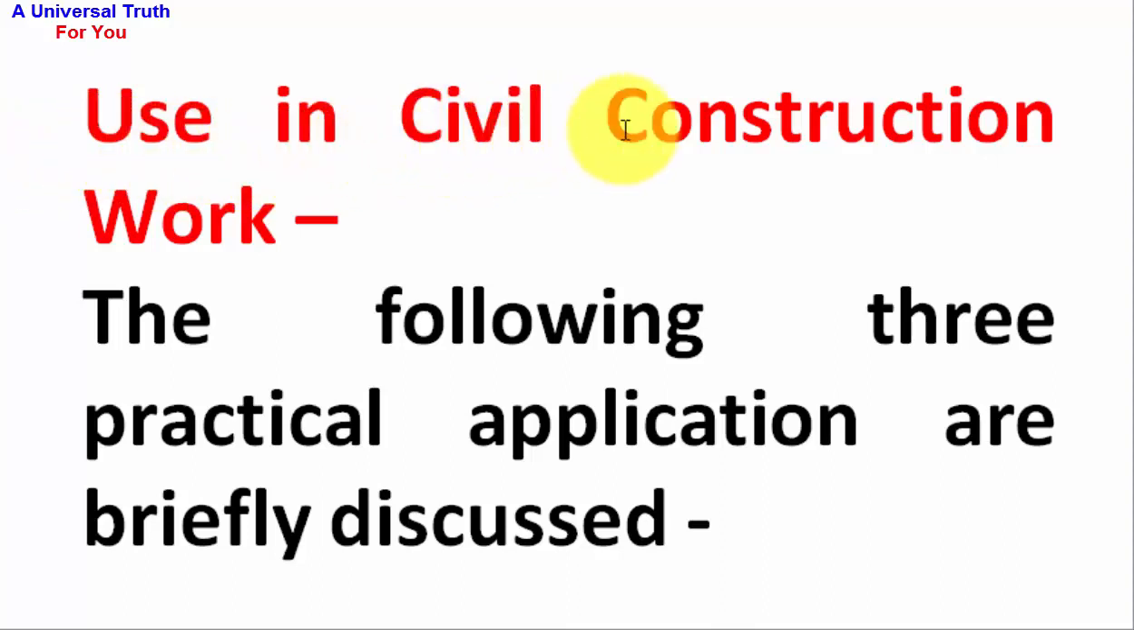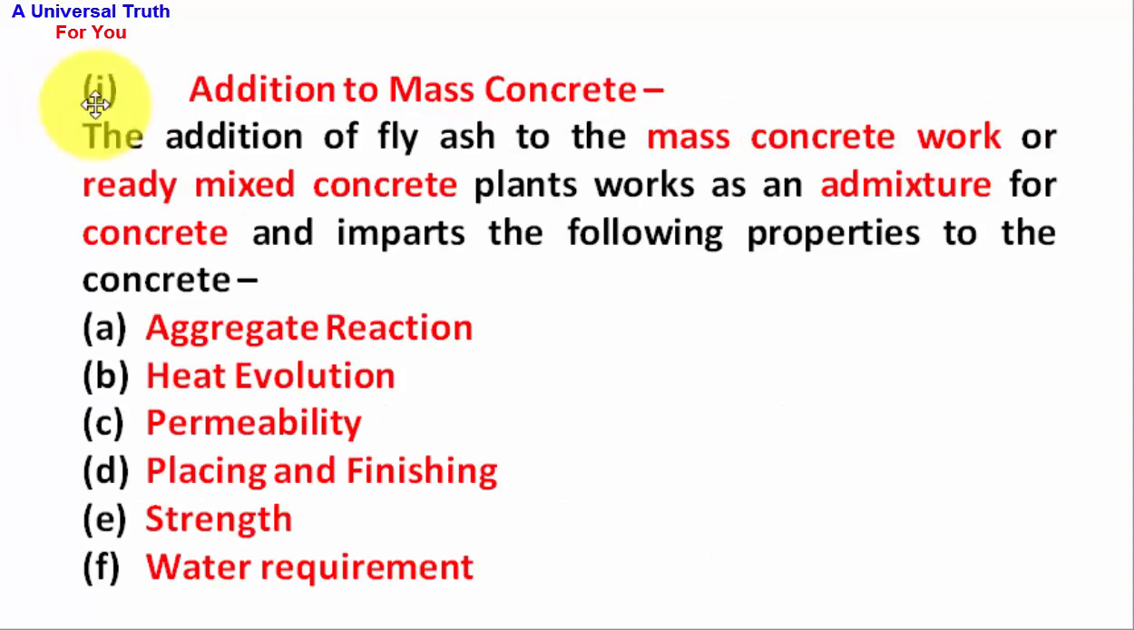Use in civil construction work. The following three practical applications are briefly discussed. Number 1, addition to mass concrete. The addition of fly ash to the mass concrete work or ready mixed concrete plants works as an admixture for concrete and imparts the following properties to the concrete.